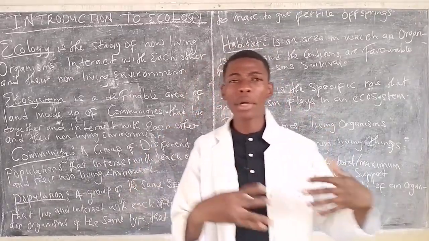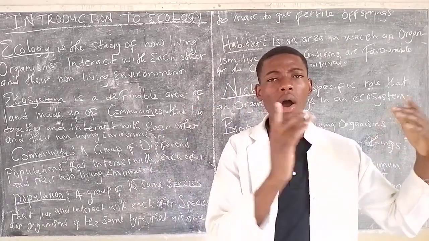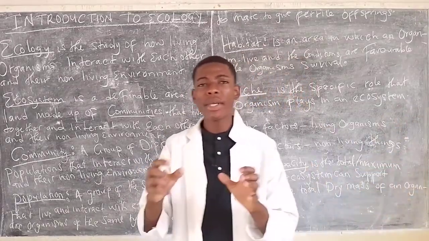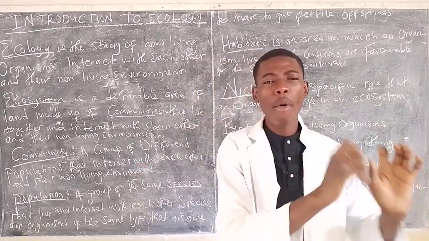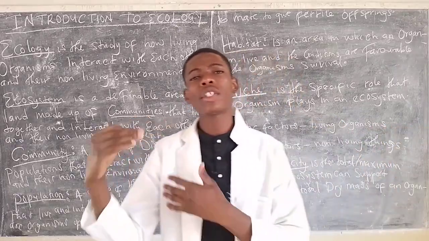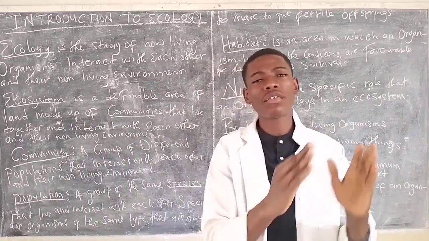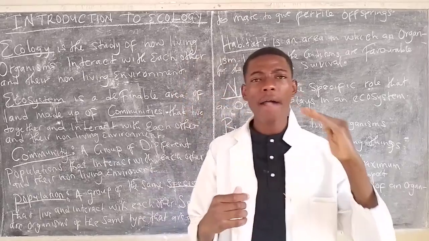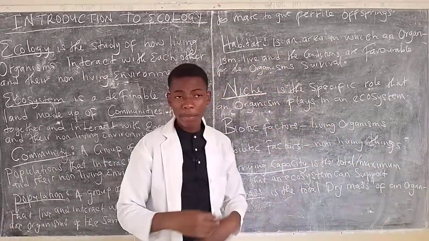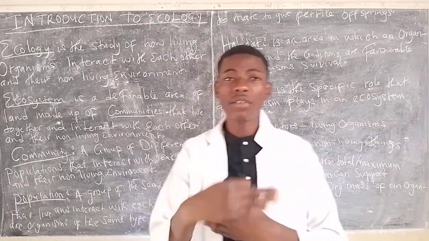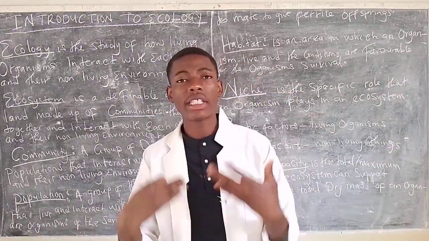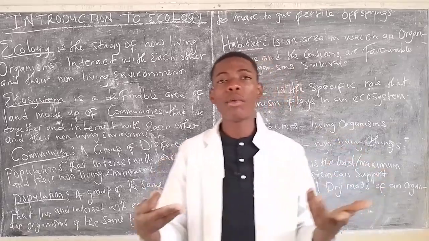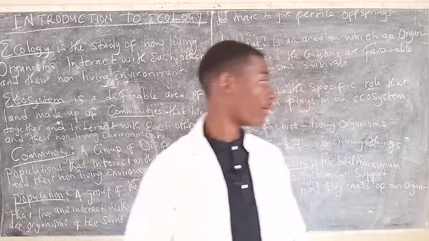For example, when we are talking about earthworms, their habitat is damp, moist soil. That damp, moist soil prevents their body from drying up. So the habitat should have a conducive environment as well as conditions that are favorable for the organism's survival.